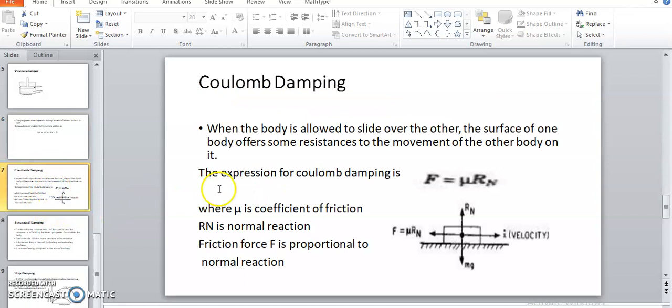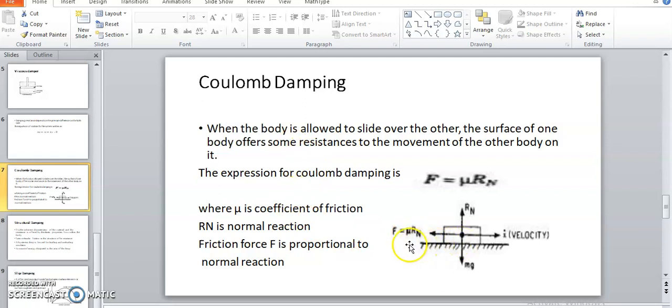Now we consider another damping, Coulomb damping. This damping is also called frictional damping. This damping is offered due to the friction between two surfaces.